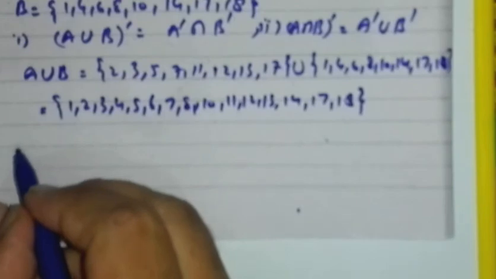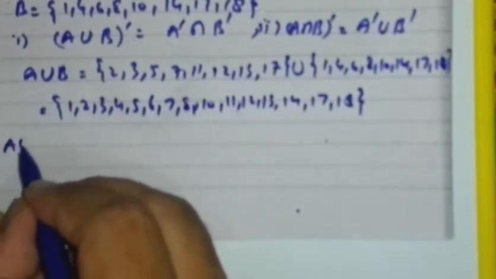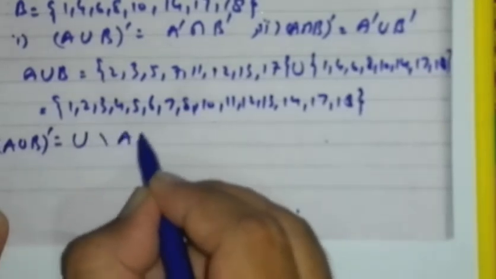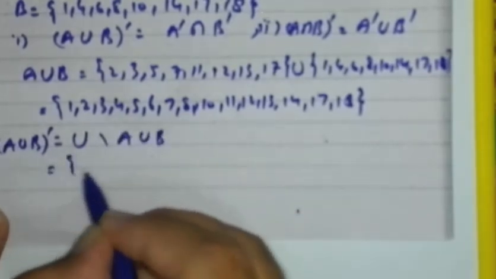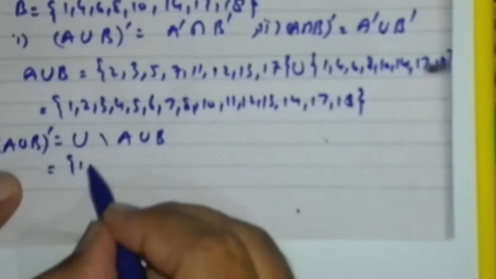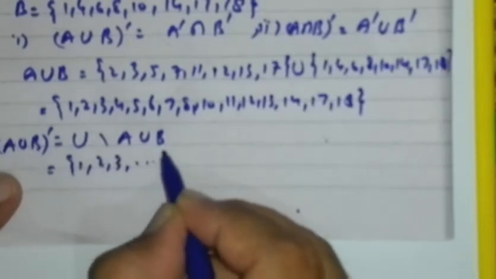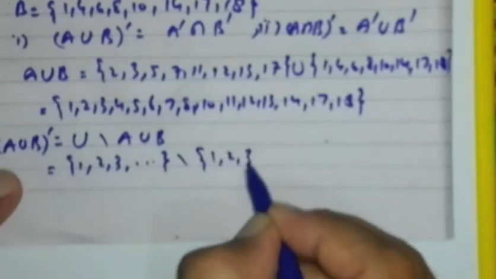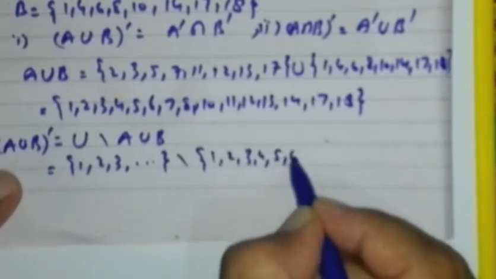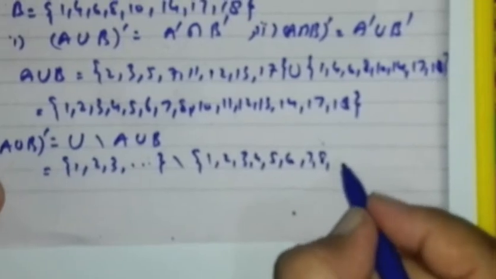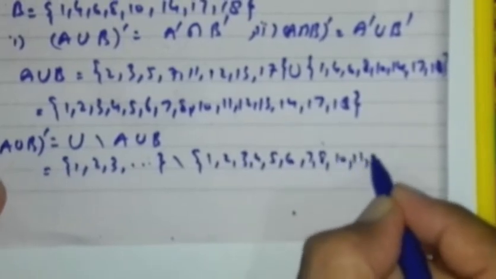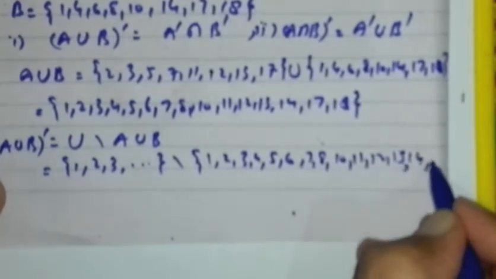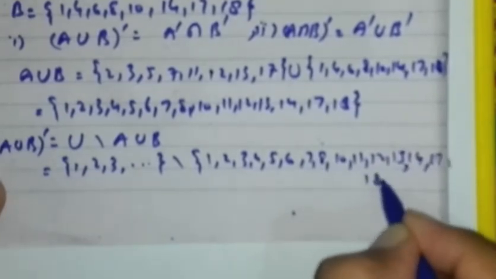Now A union B whole complement. A union B whole complement equals U difference A union B. Write set U. Set U is 1, 2, 3 up to so on. Difference A union B set, which is 1, 2, 3, 4, 5, 6, 7, 8, 10, 11, 12, 13, 14, 17, 18.